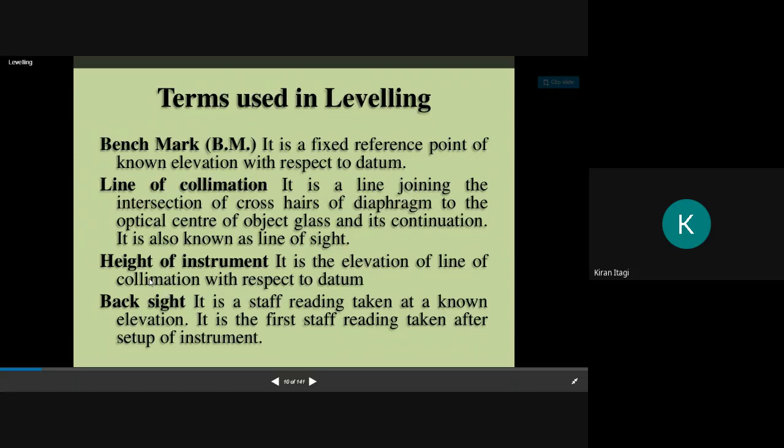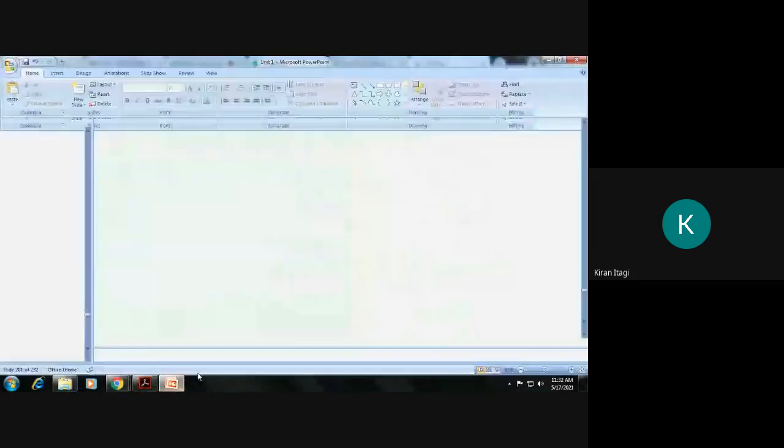What is height of the instrument? It is the elevation of the line of collimation with respect to datum line. Say this is my ground, and this is my benchmark.